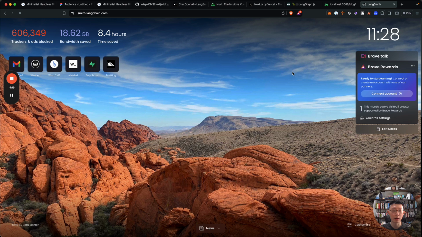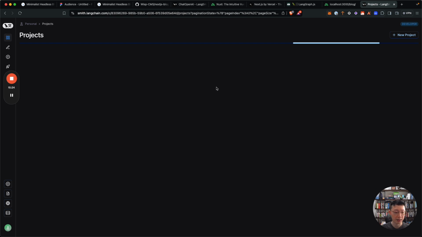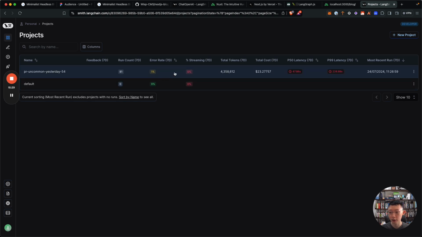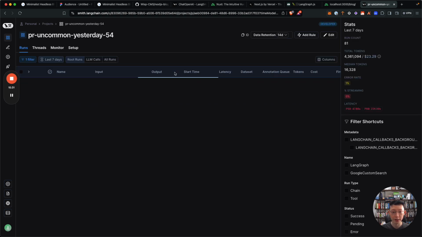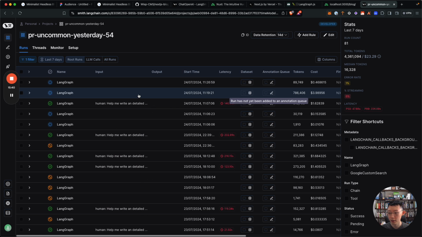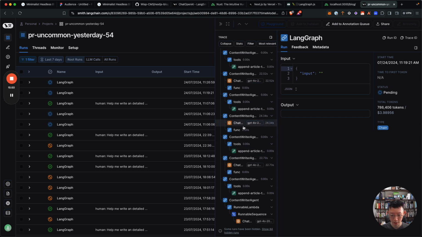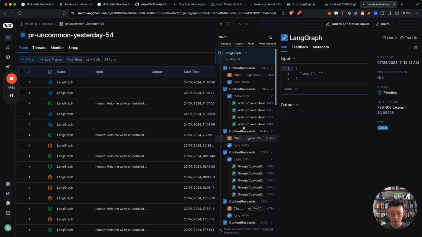So the thing about building AI is that it's very non-deterministic, and it can literally go anywhere and everywhere. So it's also very important to build in tracing. And this is what I did. So I'm using LangSmith to actually build out the tracing. I'll talk about the cost later. I see sometimes it gets expensive. Okay, but let's look at this one.